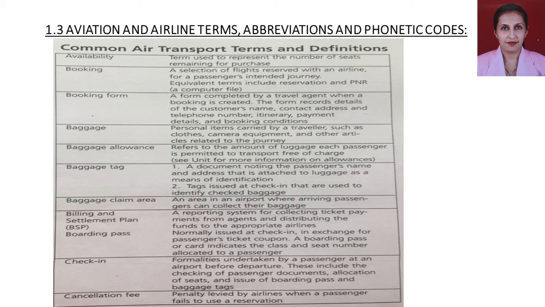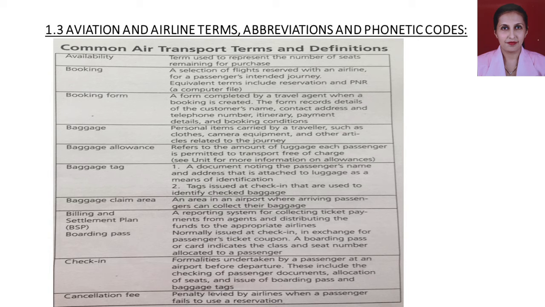Now why does he give you this form? Because he doesn't know anything of your plans, where you want to go, what time you want to go, when you want to come back. All those details, what is your name, your contact address, your telephone number, a travel agent or an airline staff at the reservation counter needs to know.